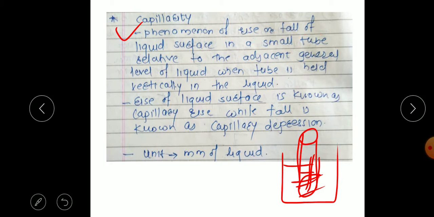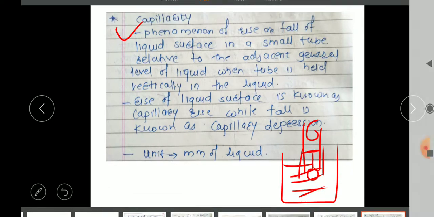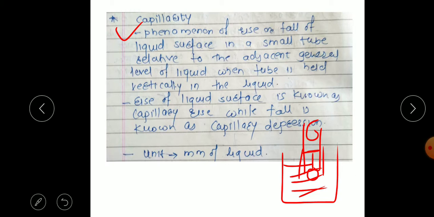So we can consider here, this is the water surface, and if a small tube is dipped into this, the water will rise in this tube up to a certain level, and this water will rise because of the property called capillarity.